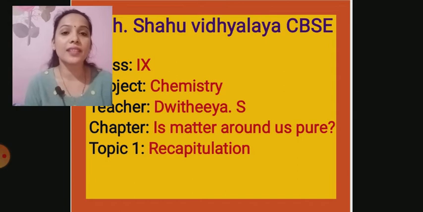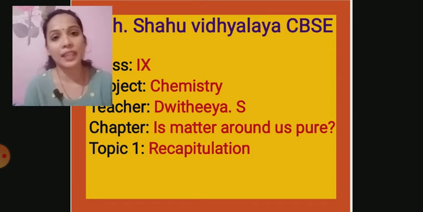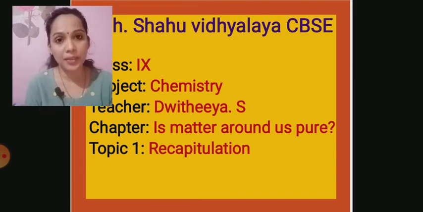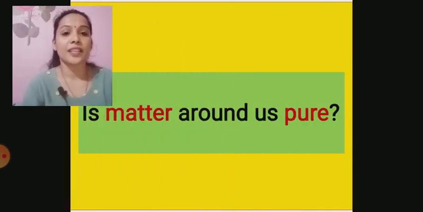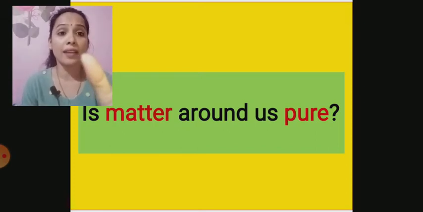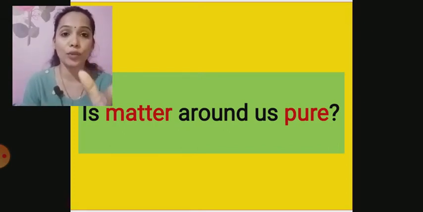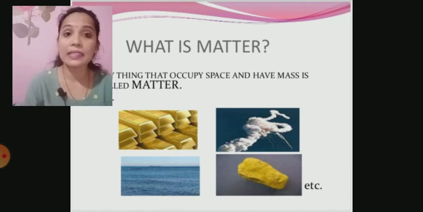So to start with recapitulation, what did we learn from the beginning about this chapter? Is matter around us pure? So it was a question, right? Is matter around us pure? In that we learnt that matter is something which occupies space and has mass. Everything around us is matter. But the question is, is it pure?